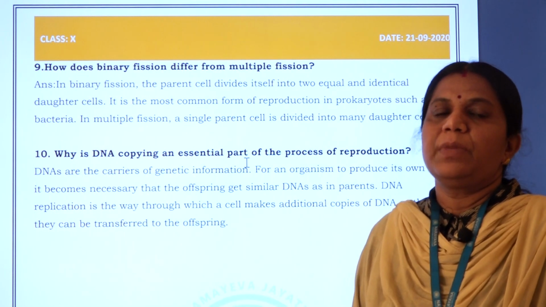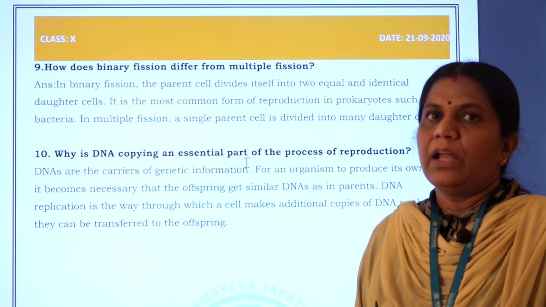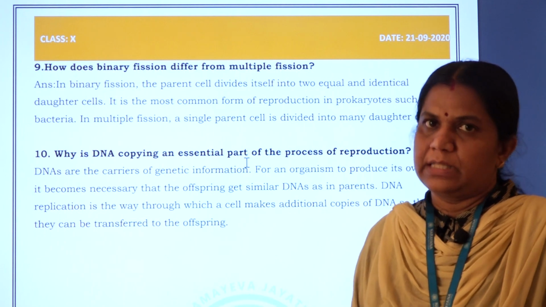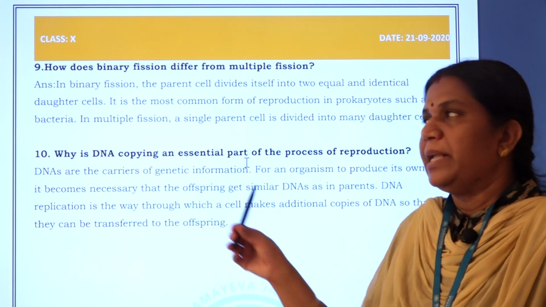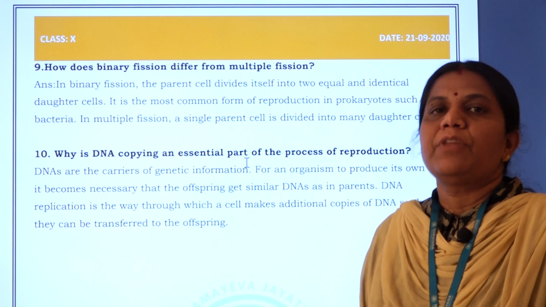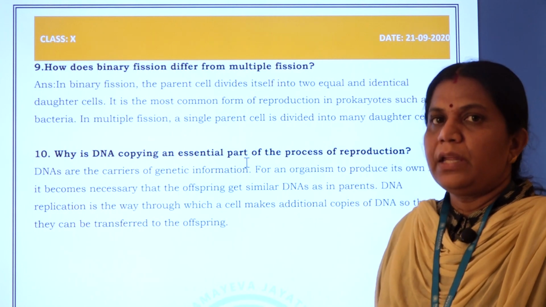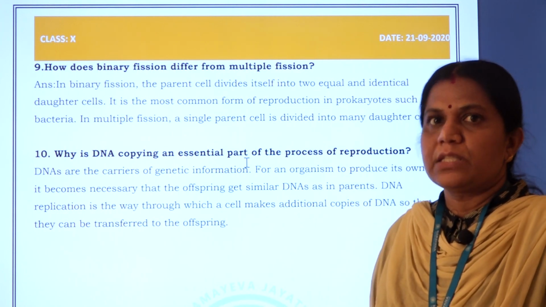So, binary fission, bi means two. If the mother cell or the parent cell divides into two daughter cells, it is called binary fission. Multiple fission, multi means many. If the mother cell divides itself into many young ones or many daughter cells, it is called multiple fission.